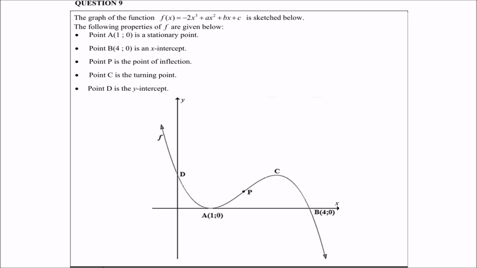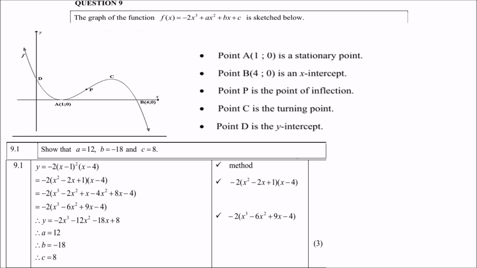Point A is given as (1; 0), a stationary point. Point B is given as (4; 0), an x-intercept. Point P is a point of inflection. Point C is the turning point, and point D is the y-intercept. Remember, point A is also a turning point. Question 9.1: you must show that a is 12, b is negative 18, and c is 8.